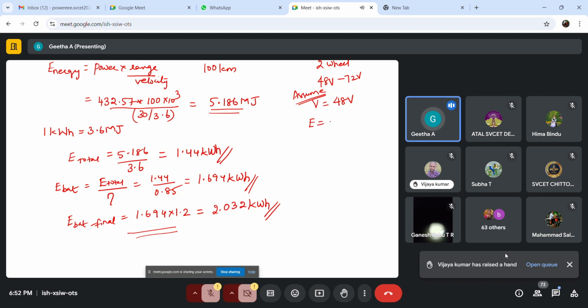Now we are going to find the capacity in terms of ampere hour. So we know E is equal to V into capacity, the battery capacity.